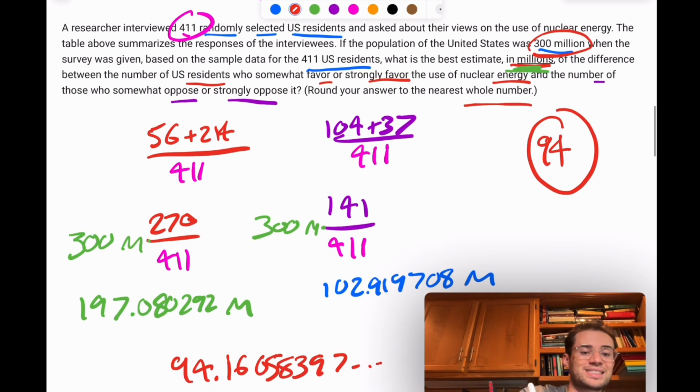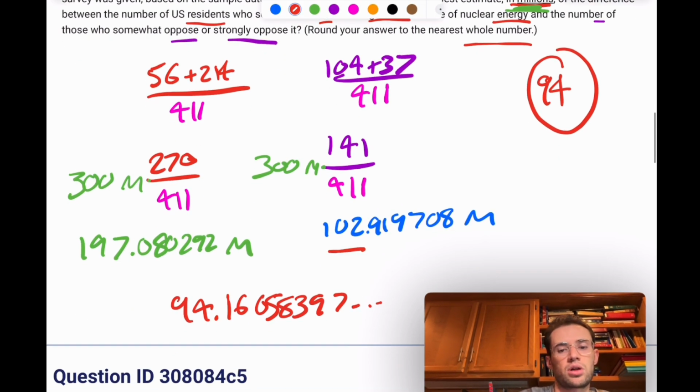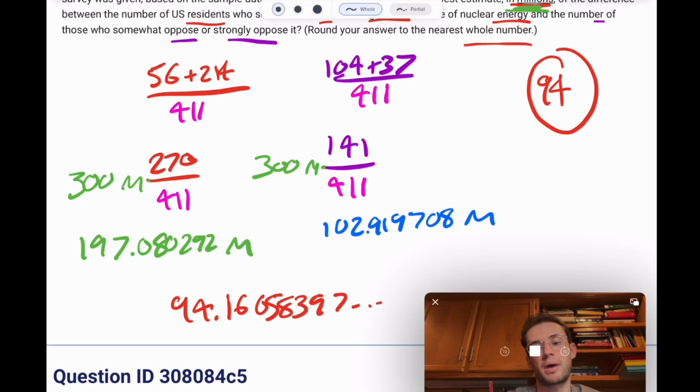So if that same proportion, which is 270 over 411, that's 66%, a little bit less, so about 2/3 of people support it. That makes sense. This is close to 200 million out of the 300 million, and then this is close to 100 million out of the 300 million, because it's about 1/3 of the people who were surveyed support it. So we assume it's also about 1/3 of the total population. Right, so that would be how you would do that problem.